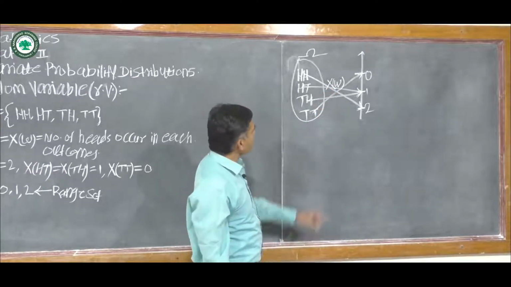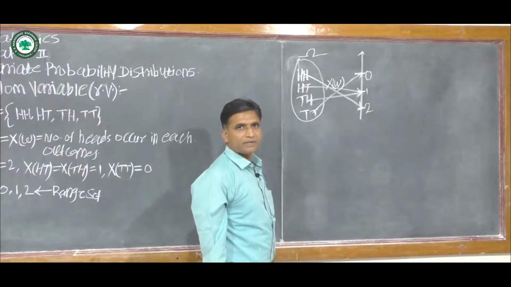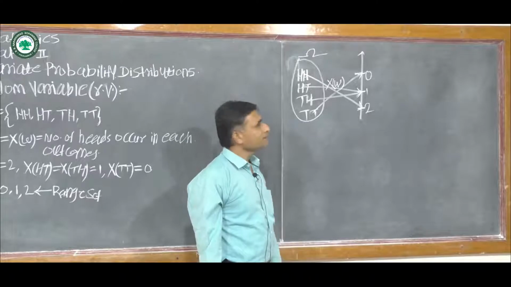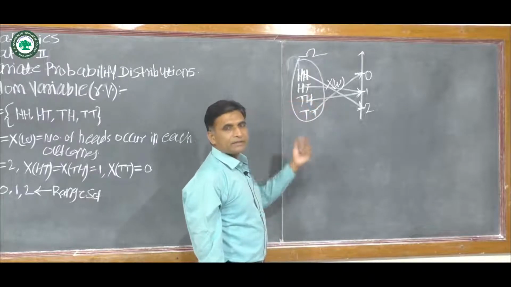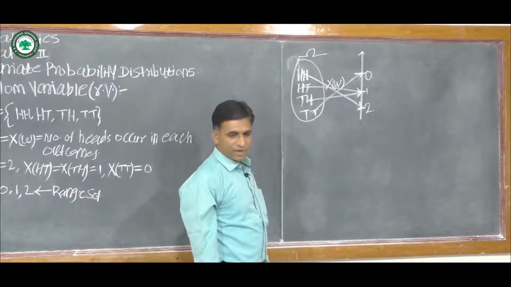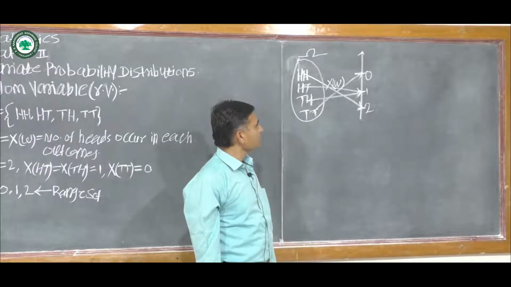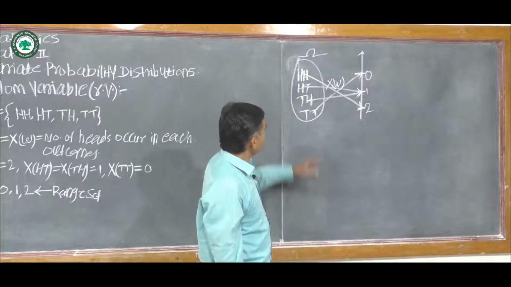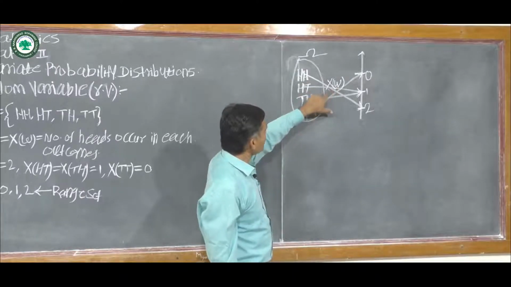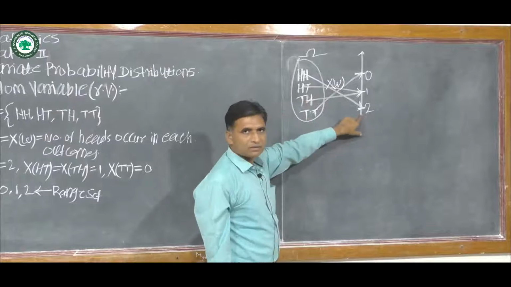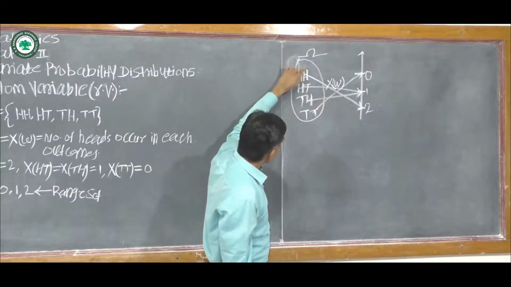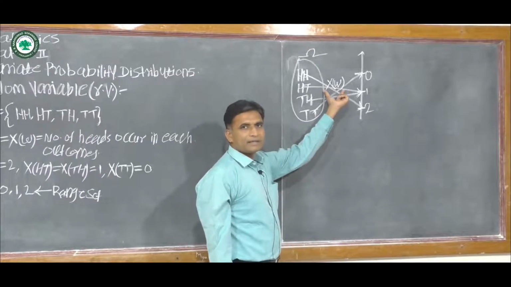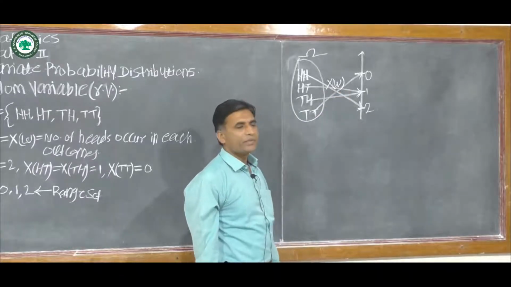If the function is a one-to-one correspondence or many-to-one correspondence, then it is called a random variable. Here, this function X of omega is one-to-one and also many-to-one correspondence. Therefore, X of omega is called a random variable.